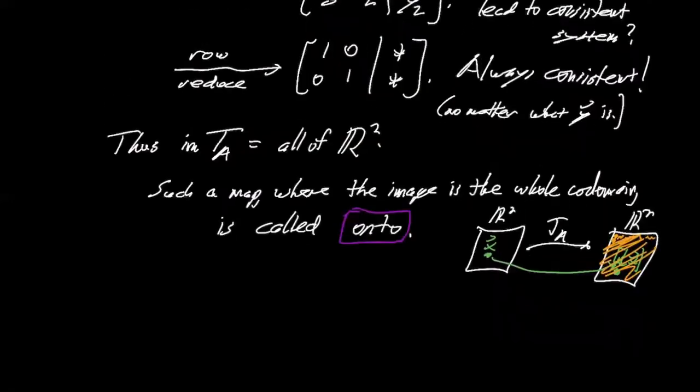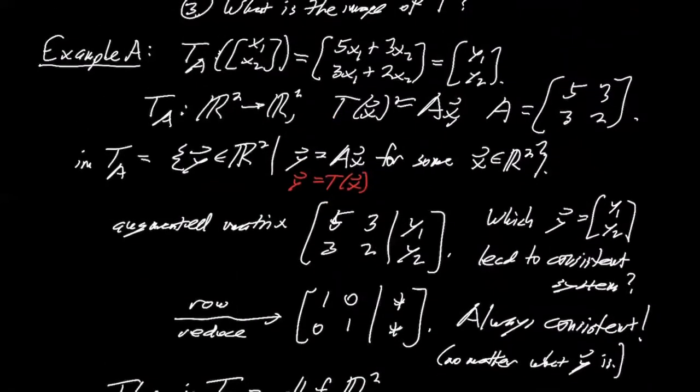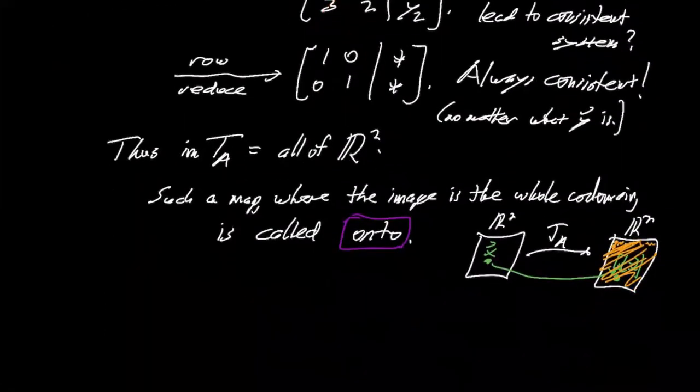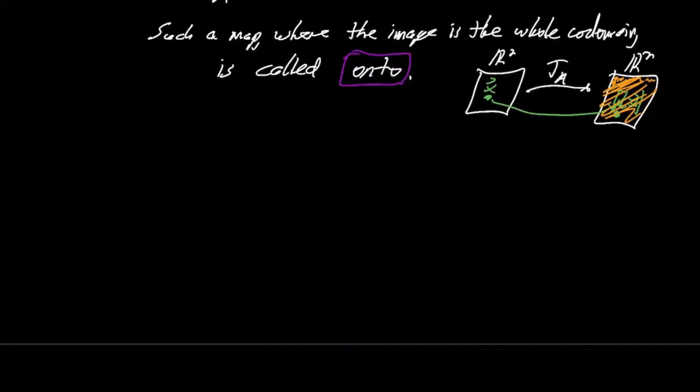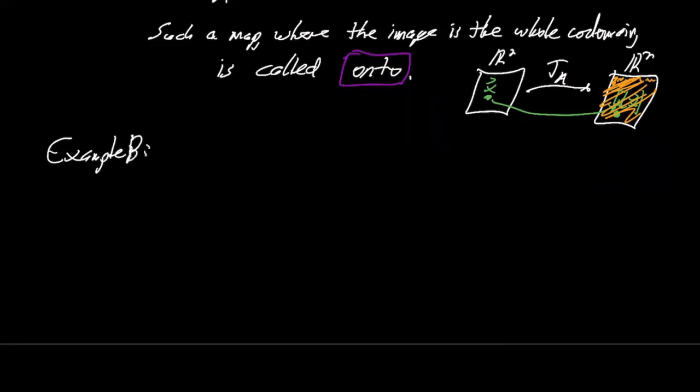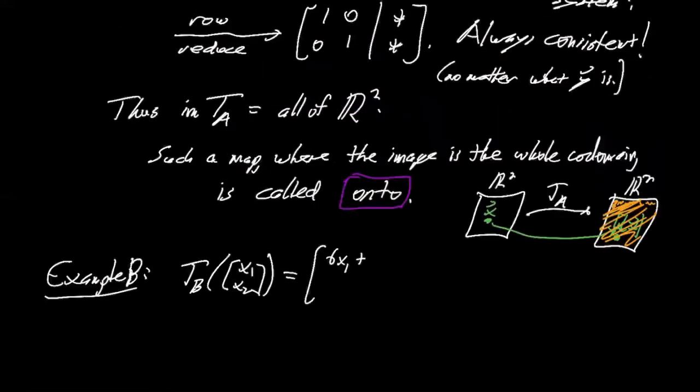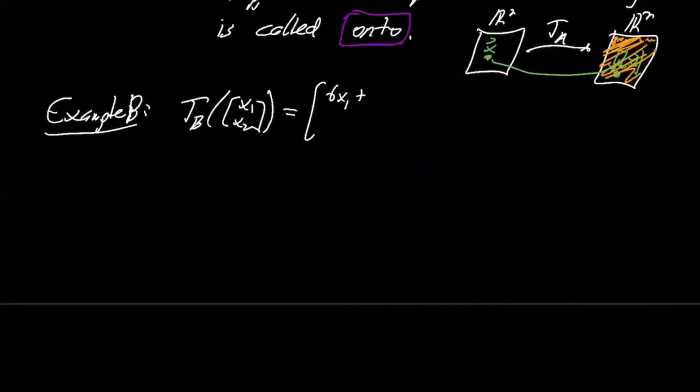Let's look at another example. I want to change example A slightly. I'm going to change these two numbers from 5 and 3 to 6 and 4, because you'll see it leads to quite a different answer. So example B. T sub B of x1, x2 is 6x1 plus 3x2, 4x1 plus 2x2, and that's y1, y2.